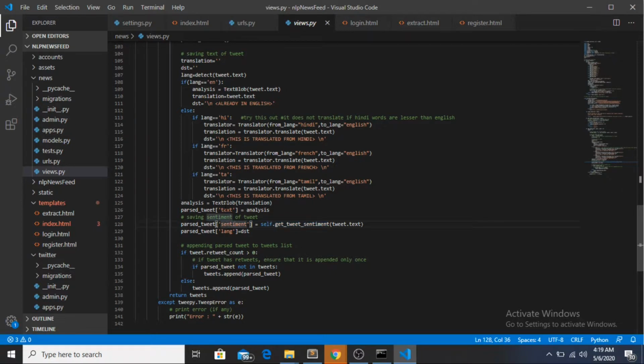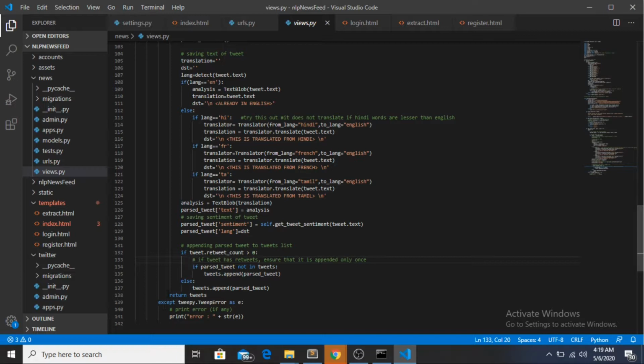Now I have all the three things which are necessary: the text, the tweet itself, the sentiment, and the language of the tweet, whether it is already in English or translated from some other language, which will be mentioned over there. Then this is for removing any duplicates if there are any, to make sure that we are not passing any duplicate entries to the UI.